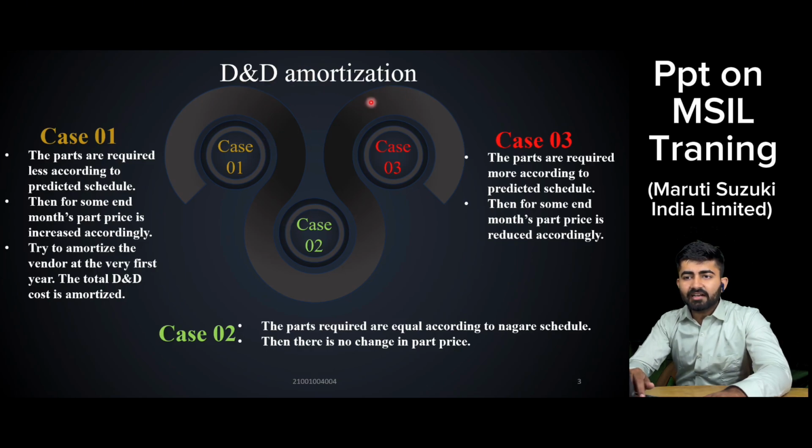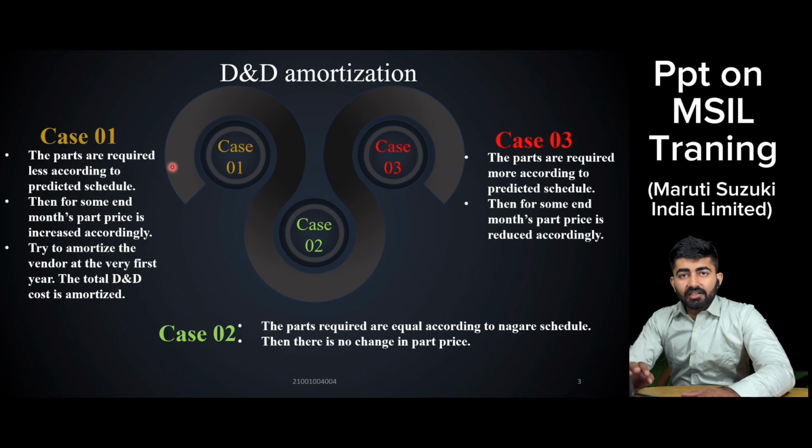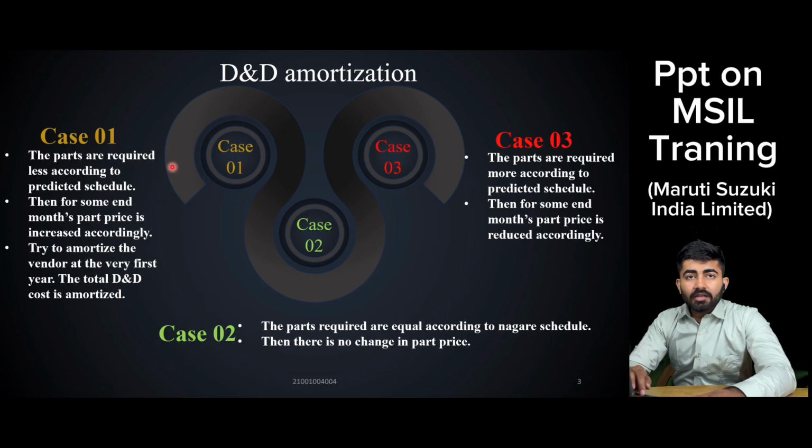It basically occurs in three cases: case 1, case 2, case 3. Case 1 means when Maruti requires fewer parts according to the Nagare schedule. For example, the RFQ volume was 2 lakh for that particular year, but Maruti asked the vendor to send 1,80,000 parts despite the 2 lakh.